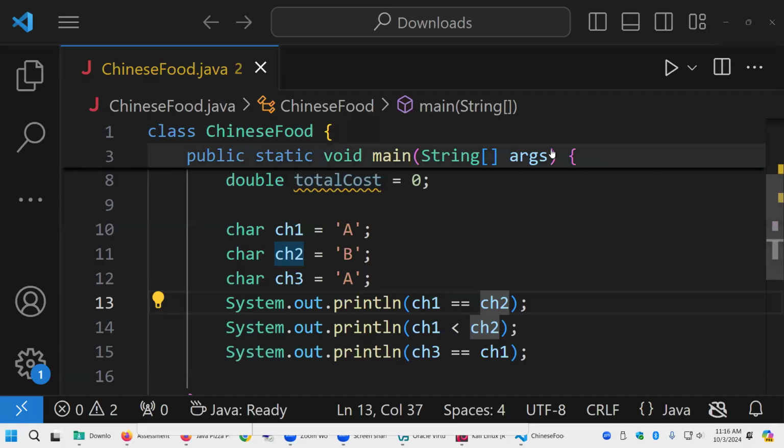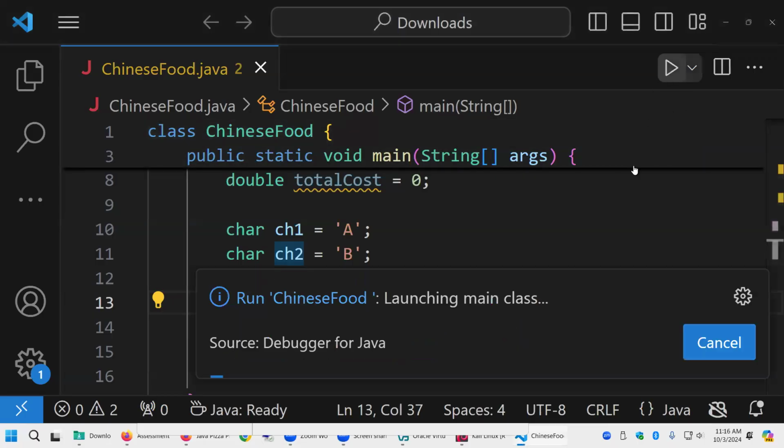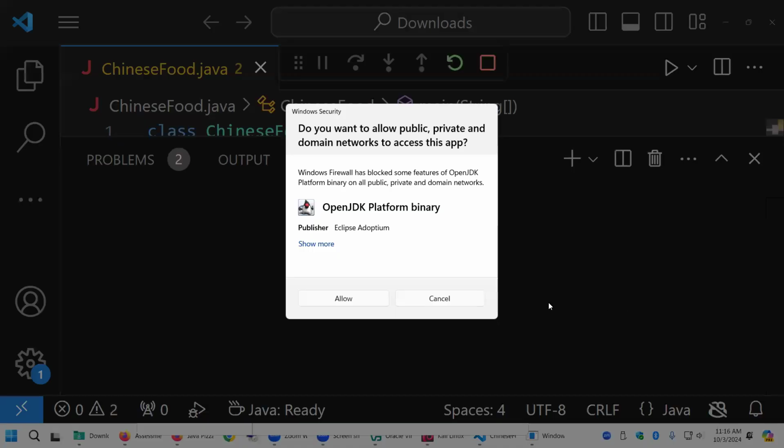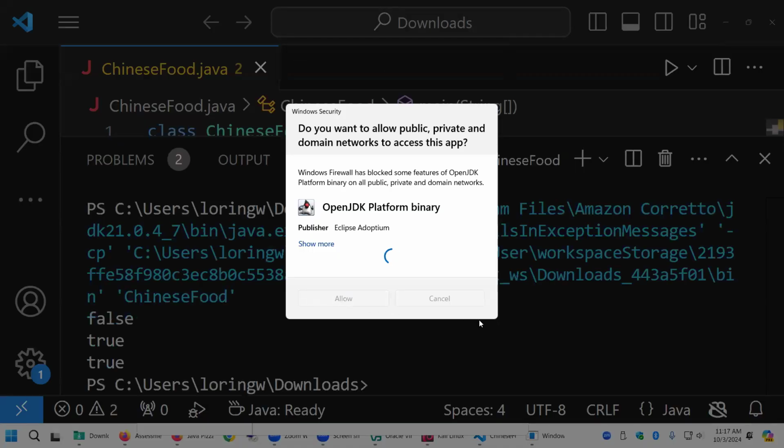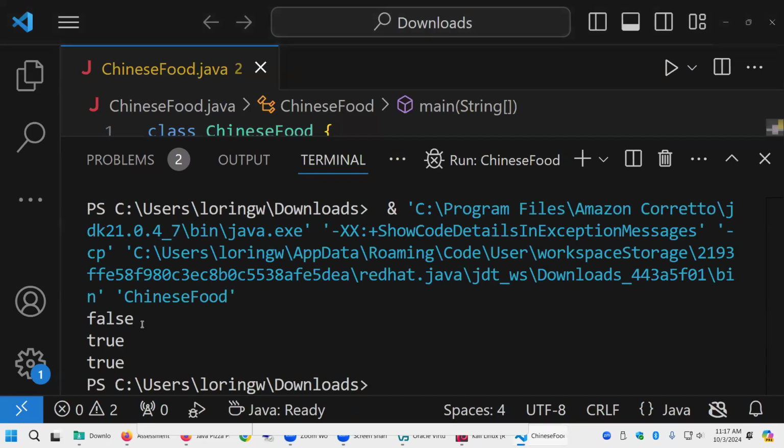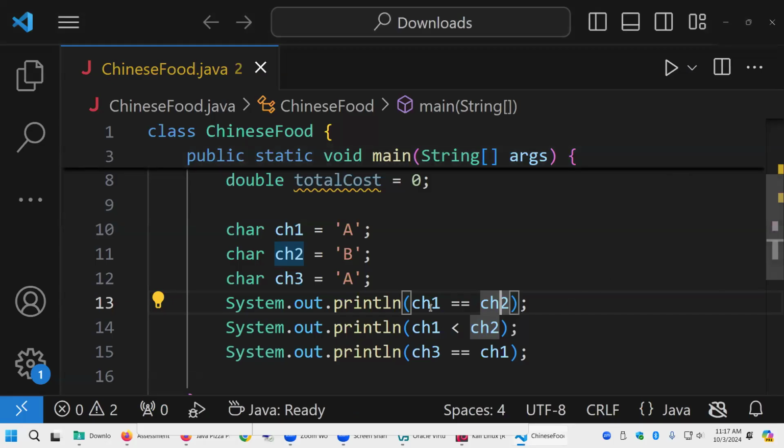So if we run this, which it should work, I'm missing my little run button. There it is. Oh, I should allow, because I haven't run anything on here. There it goes. So false, true, true. That's our truth table for this. False, because this character is not the same. This is one Unicode number higher than this one. And capitals and lowercase have different Unicode numbers.